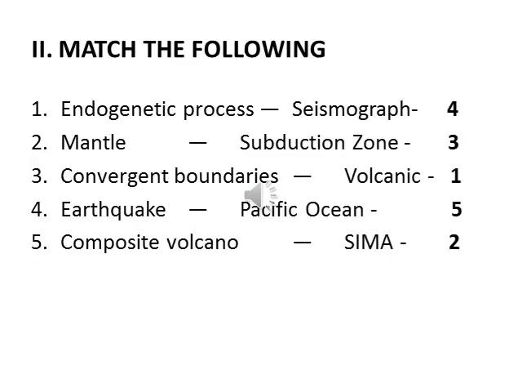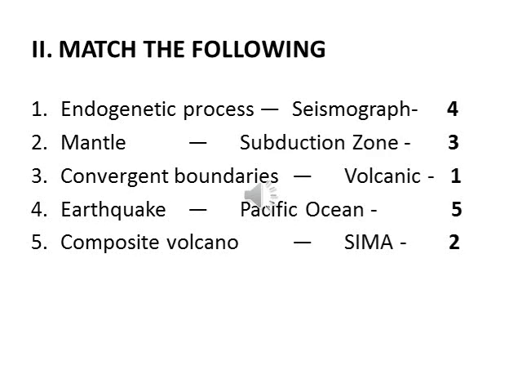So match the following, mark it. So first, endogenetic process. So volcanic. Yeah, so volcanic eruption is an endogenetic process, because it comes from the interior of the earth. Then the mantle. So the minerals contained in the mantle are silica and magnesium, shortly called SIMA.